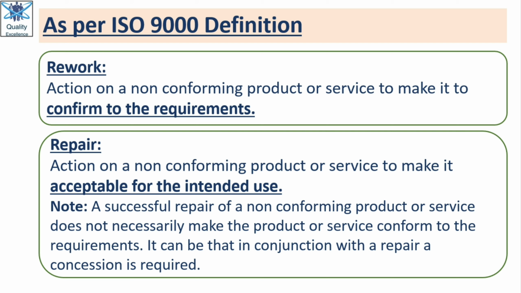And as far as repair is concerned, there is a note given: a successful repair of a non-conforming product or service does not necessarily make the product or service conform to the requirements. It can be that in conjunction with a repair, a concession is required. Means here it will not be conforming to the customer requirements, and here you have to apply for concession or deviation, and if it is approved, then you can repair the part.